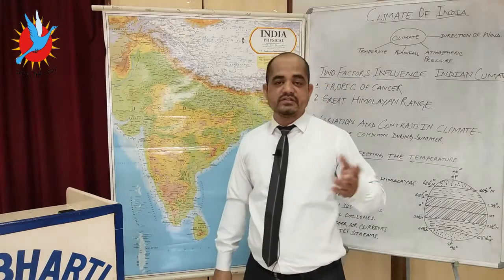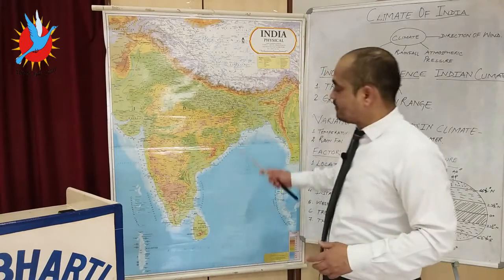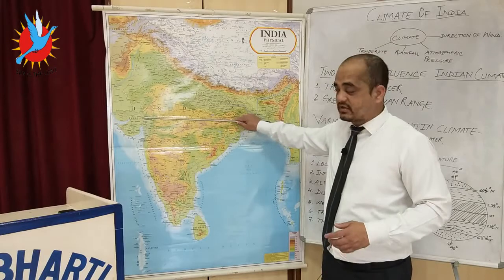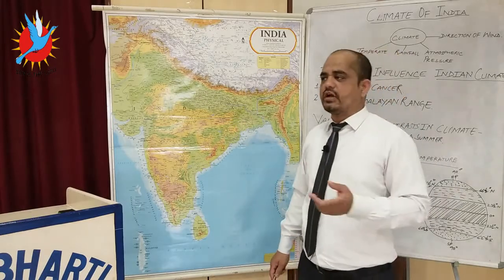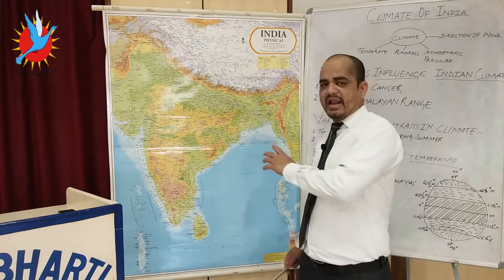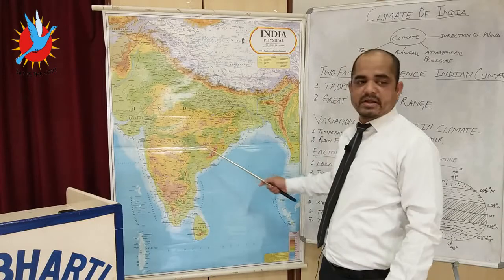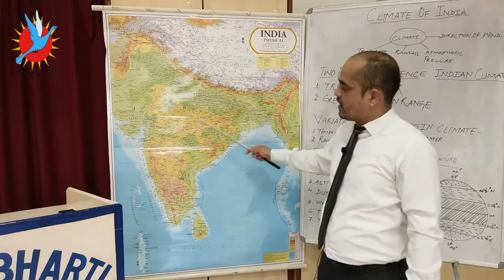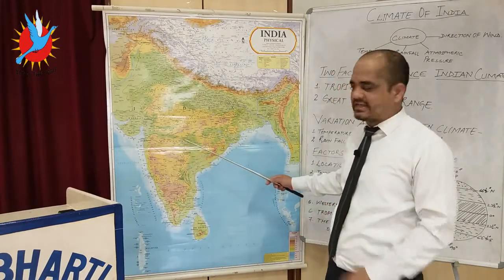So while summer is going on in India, the maximum part lies above the Tropic of Cancer, and above the Tropic of Cancer the temperature conditions are very high. So the temperature over the mainland in the summers is maximum toward these areas. These areas receive maximum temperature, which may go above 40 to 50 degrees Celsius.